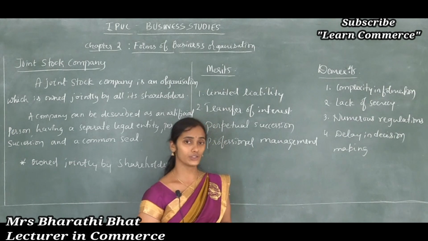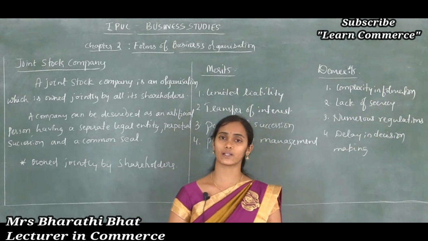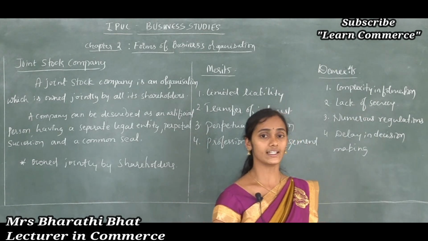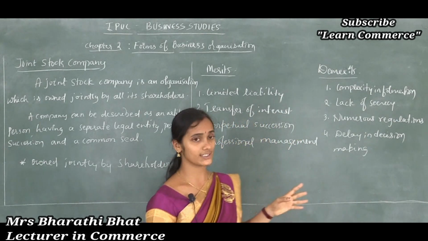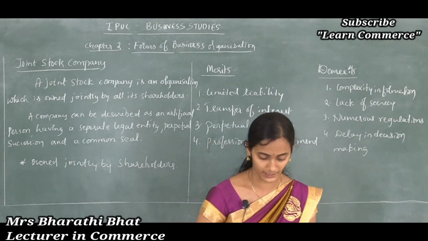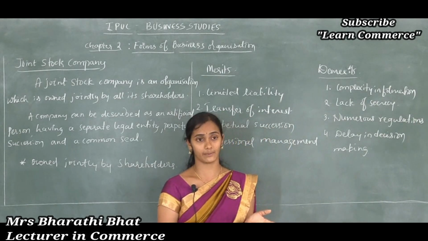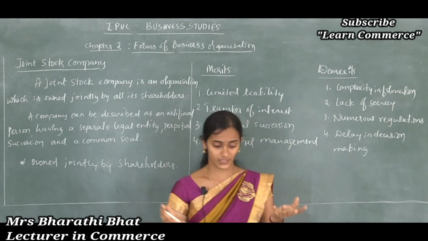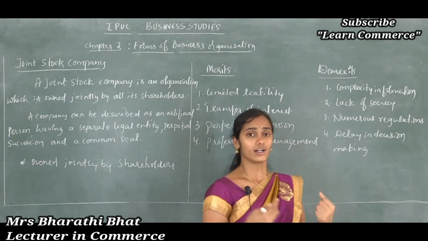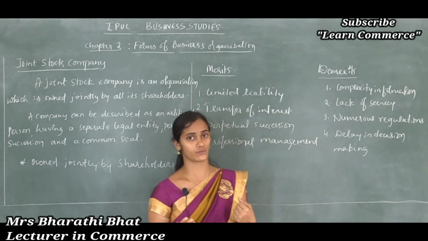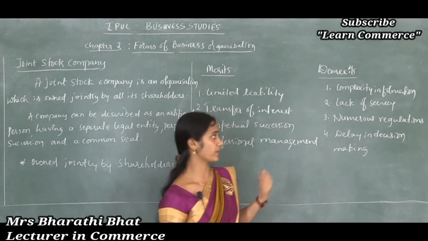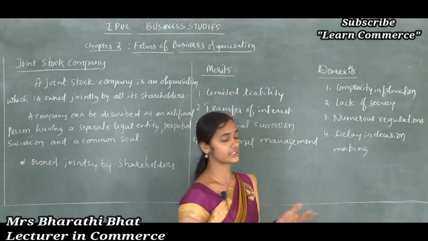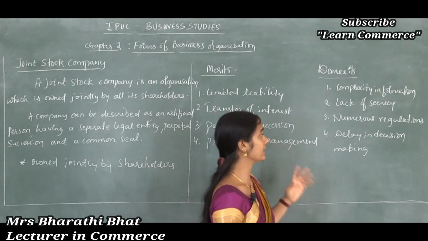That's why numerous regulation is considered as one of the drawbacks of joint stock companies. Mainly these organizations must follow some regulations. It not only takes up time and money, it also curbs the freedom of the members of the joint stock company. That's why numerous regulation is considered as a drawback or limitation of this joint stock company, and delay in decision